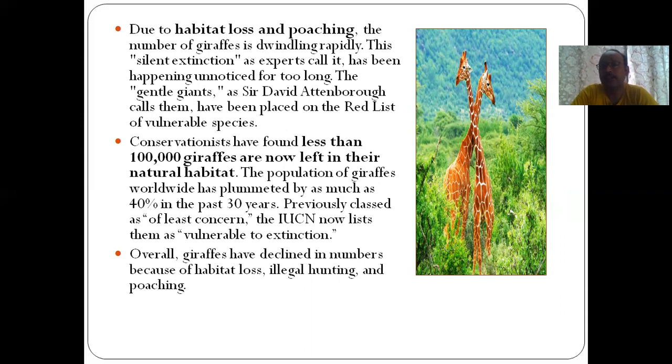The population of giraffes worldwide has plummeted by as much as 40%. Just imagine, 40% in the past 30 years. Previously classed as least concern, the IUCN now lists them as vulnerable to extinction. So overall, giraffes have declined in numbers because of habitat loss, illegal hunting, and poaching. That is a common example.